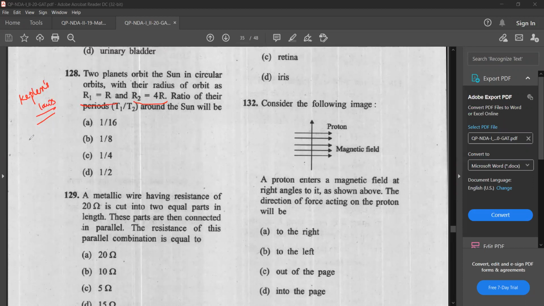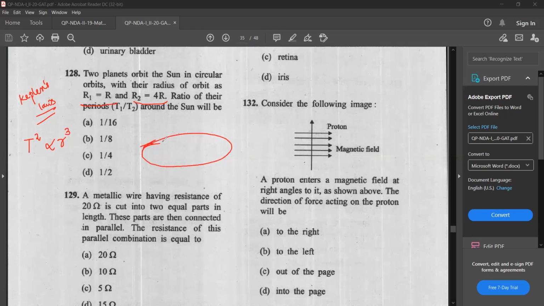Kepler's law of periods tells that the square of the time period is directly proportional to the cube of the semi-major axis, that is r cube. Planets revolve in elliptical orbits, isn't it?